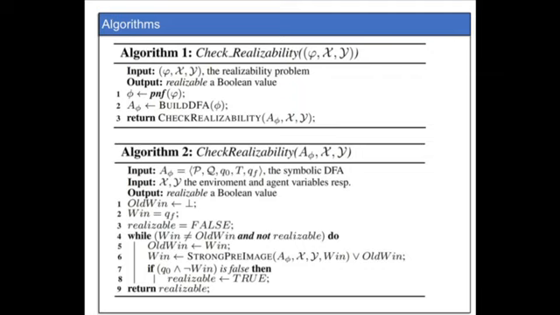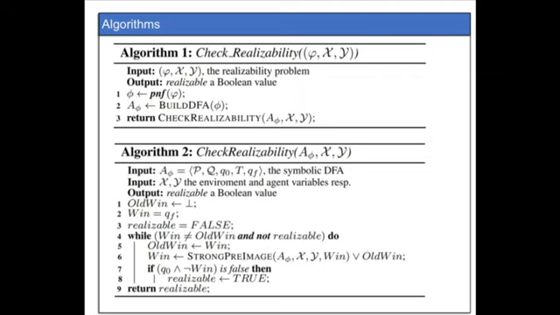We take as input the automaton and the two sets of variables. Win will represent the set of winning states, and it is initialized with the set of final states where the formula is satisfied. Realizable is a Boolean flag, which is initialized to false. We will keep iterating until either we reach the fixed point on the set of winning states, or we reach the set of initial states.